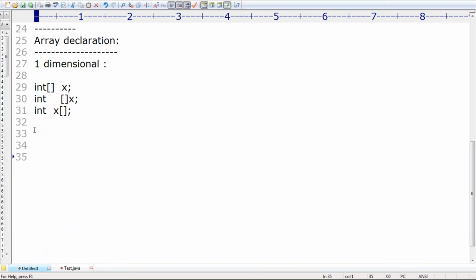Can you please tell how to declare an array? You know the type is int, and you want 4 values, so I'm taking int[4] x. Can you please tell, is it valid or invalid? int[4] x, valid or invalid?